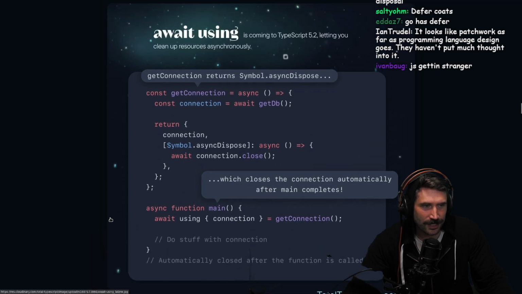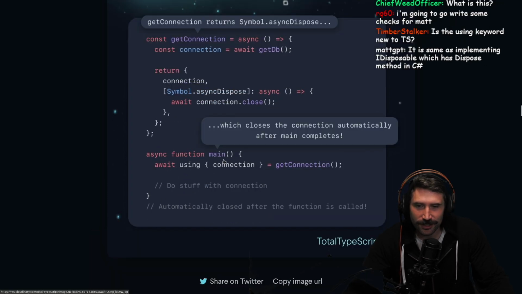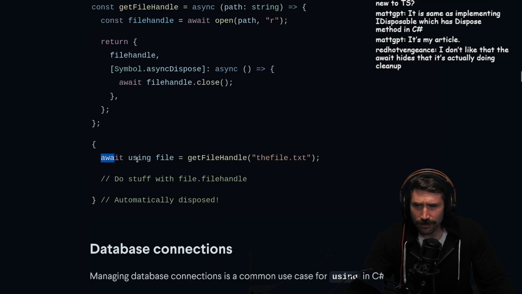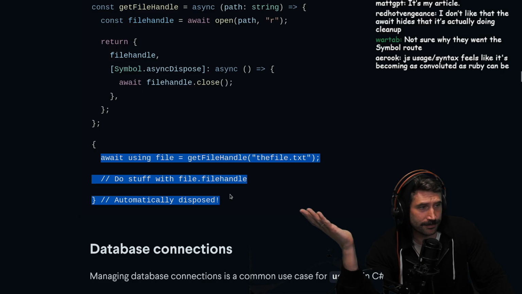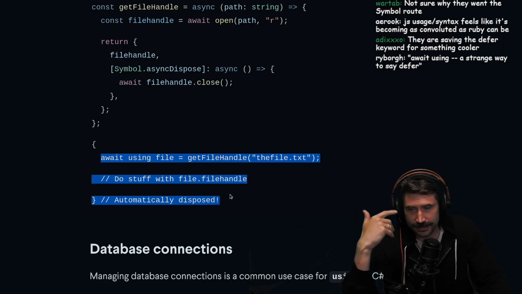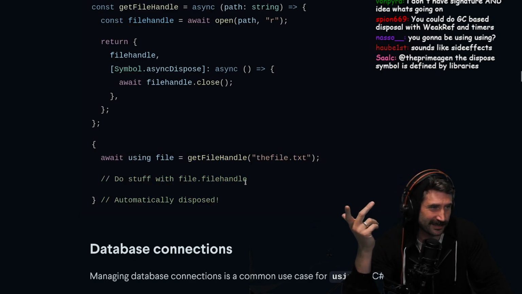JS getting stranger. I'm not sure if JS is that great, but I do like that he has an async function main. Look at that. He has a main function in JavaScript. Look at it go. Yeah, I don't like the look of it, but whatever. I'll just get used to it. I'm going to be using it. It's going to be great. I'll be happy that I have it. I'm just not stoked about it. You know what I mean?